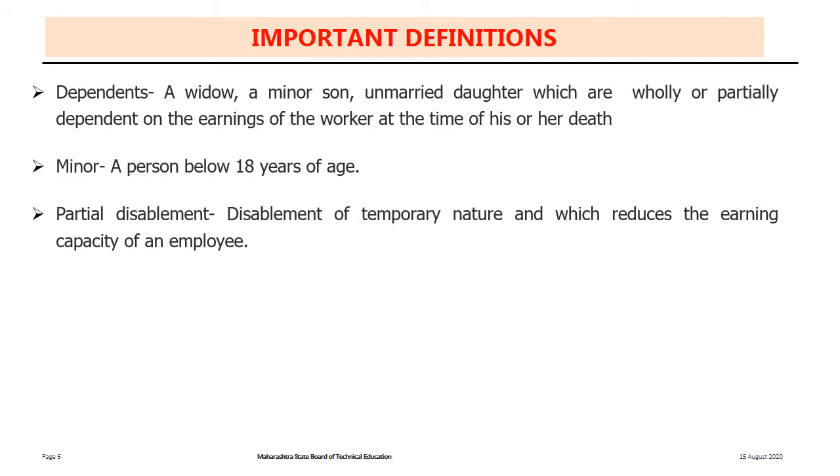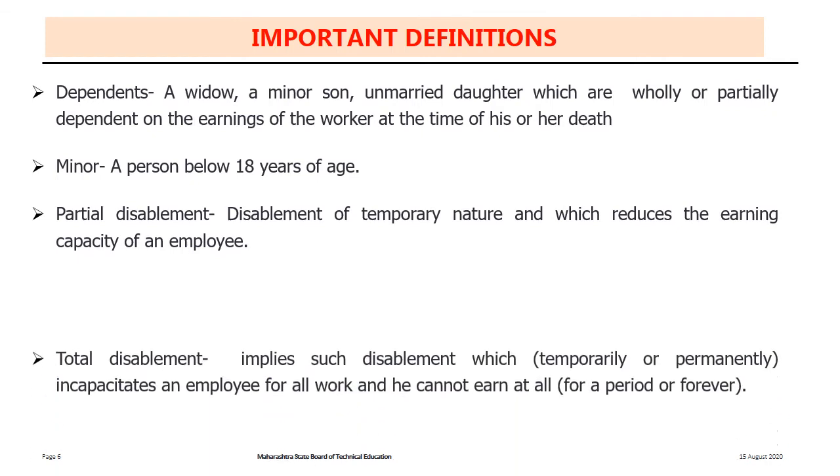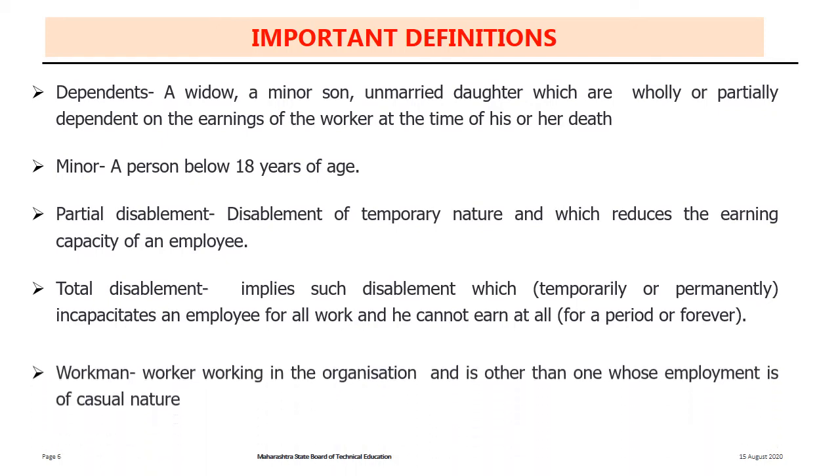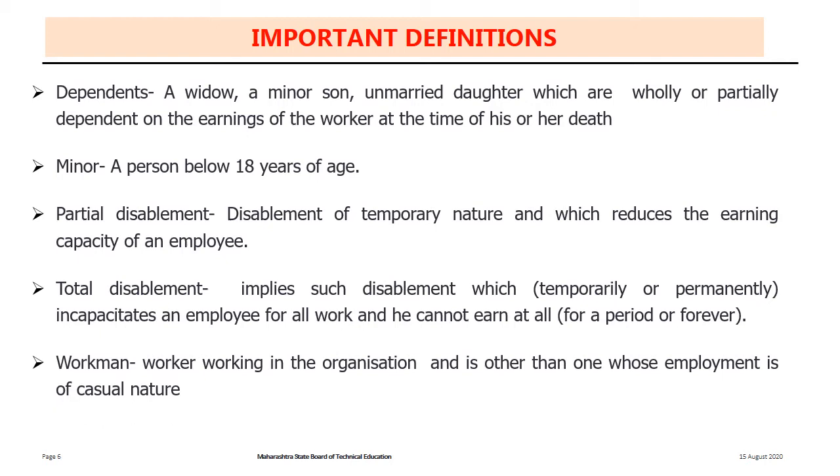Partial disablement means disablement of temporary nature which reduces the earning capacity of the employee. Means in a shift, if he was producing 100 parts, now he is able to produce only 80 parts or 50 parts. Total disablement means he is not able to produce any part, for a temporary period or for the permanent period. Workman means a worker working in the organization.